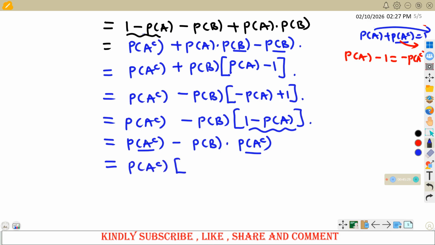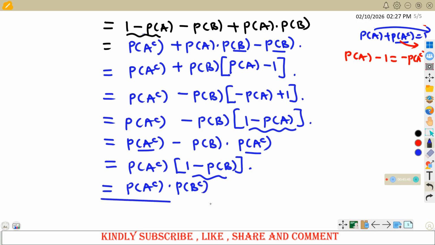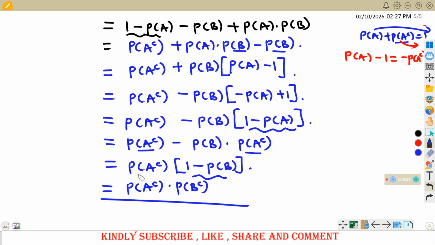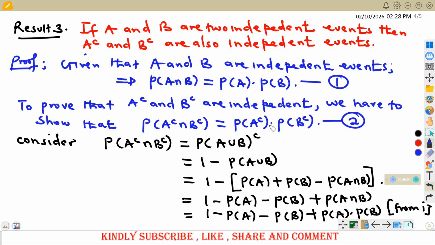When I put it out, here it will remain with 1 minus probability of B. And again, 1 minus probability of B is same as probability of B complement. And this is same as probability of A complement intersection B complement. So it is clear that this is same as what we have been wanting to prove, which is this.